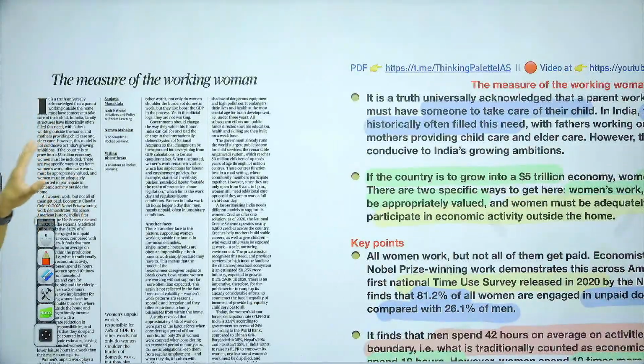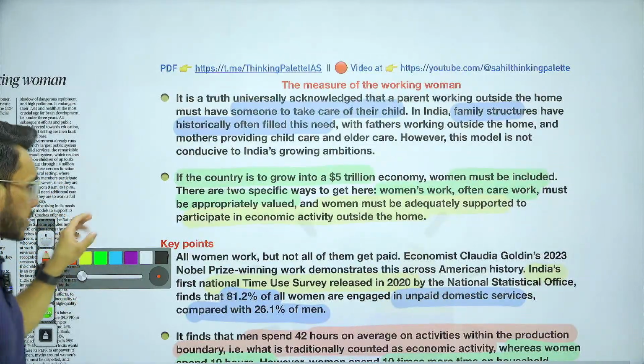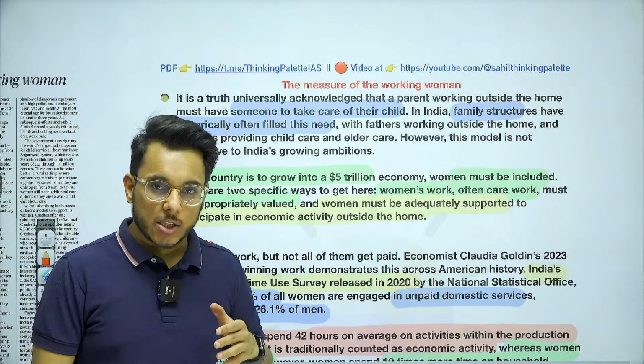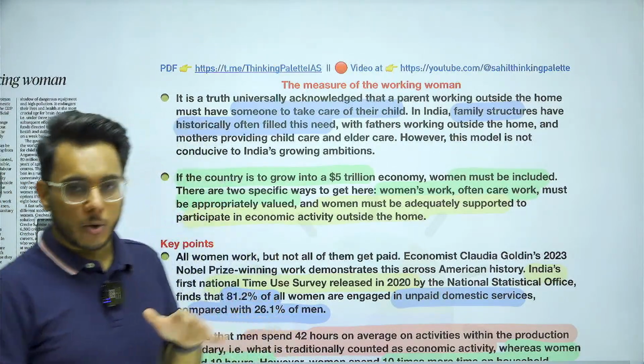The measure of the working women. Now, this particular article, we are going to see with respect to GS paper number 2, social justice, issues related to women. GS paper number 2, we are going to see this particular article.